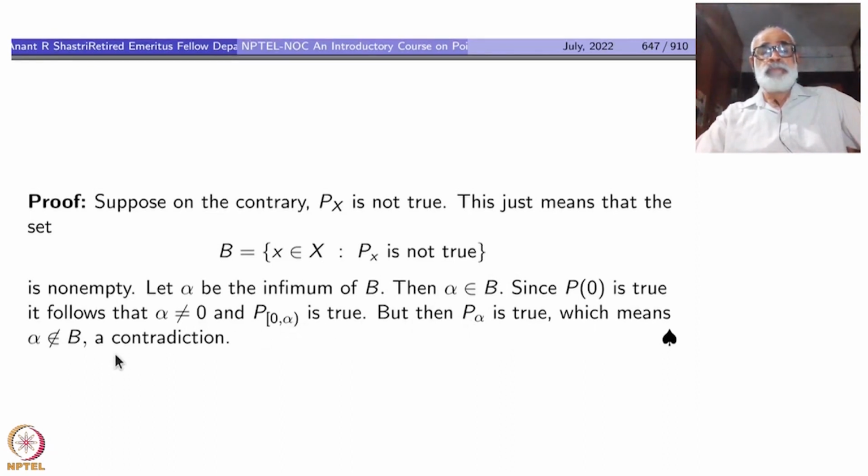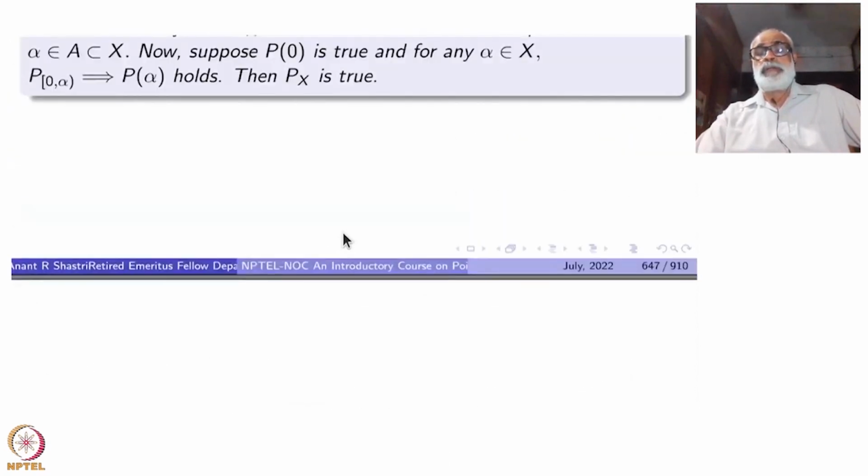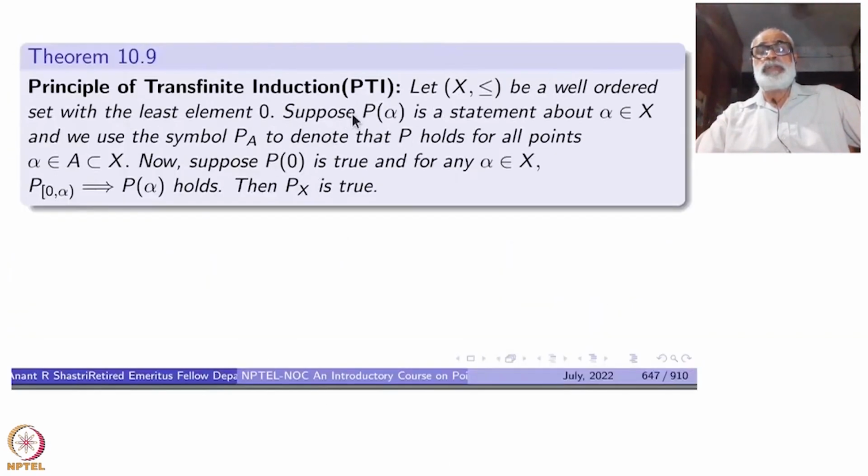But then alpha cannot be inside B. That is a contradiction. So that is the proof of the principle of transfinite induction, which, as you see, is an easy consequence of well ordering. Okay, so that is the whole idea. So within a well-ordered thing, this always holds.